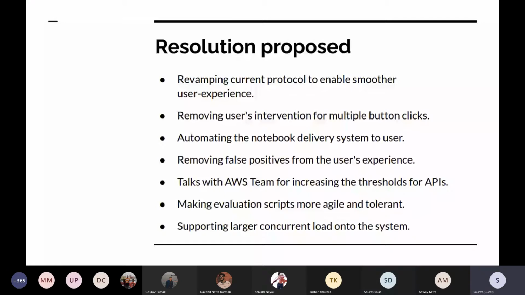Okay. So the next point is also one of the most discussed points that I've been receiving through emails, that the students are working on their assignments and submitting, but they are not getting the expected accuracy or the expected response from the evaluation scripts. So what we'll try is to make the evaluation scripts more agile and tolerant.